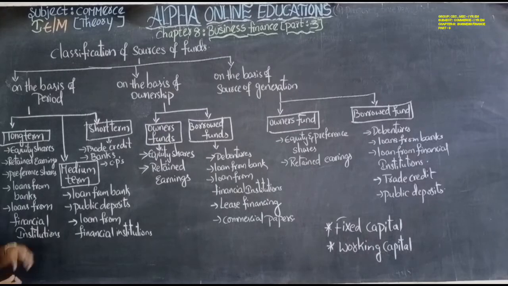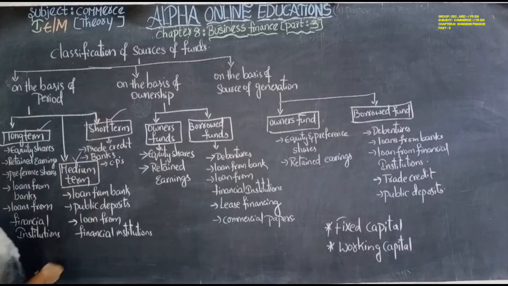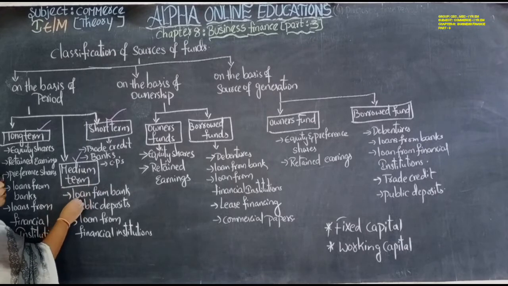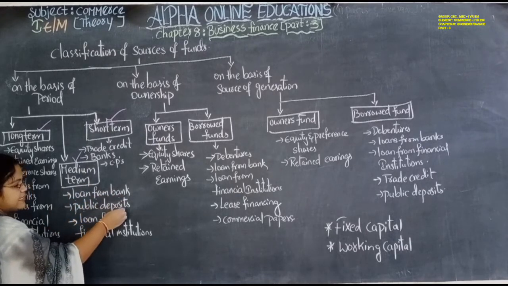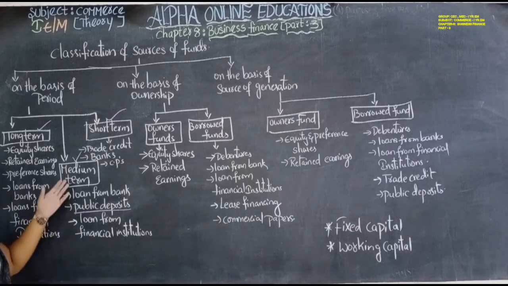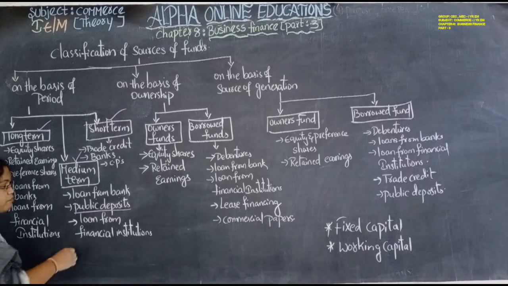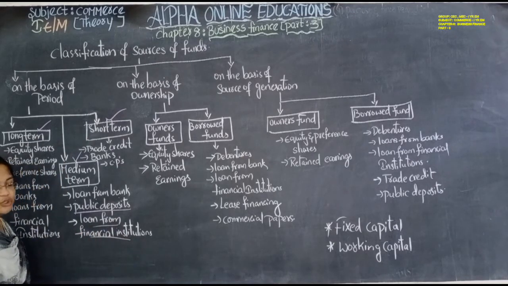So on the basis of periods we already discussed long term loans, medium term loans, short term loans. Long term loans are equity shares, retained earnings, preference shares, loan from banks, loan from financial institutions. Medium term: loan from bank, public deposits. Public deposits means we deposit in the bank, that is given to the businessmen by the bank as medium term loans. Okay, loan from financial institutions.